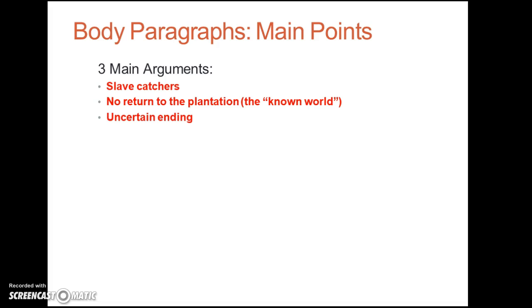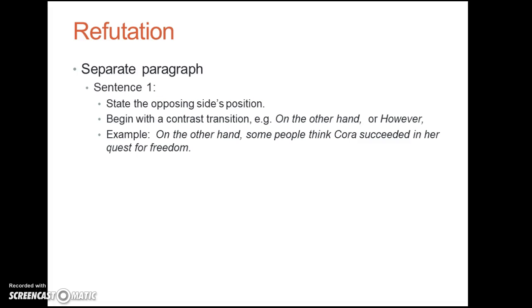Now the next part of the essay is the one that is new, and that is the refutation. So I'm just kind of going back through the refutation page, which was presented, I think, in week 5, and just explaining the different parts that you need to include in this paragraph. First of all, the easiest way to do this is to make it a separate paragraph. So in the first sentence, you want to state the opposing side's position, but because it's opposite of your position, you need to begin with a contrast transition, like on the other hand.